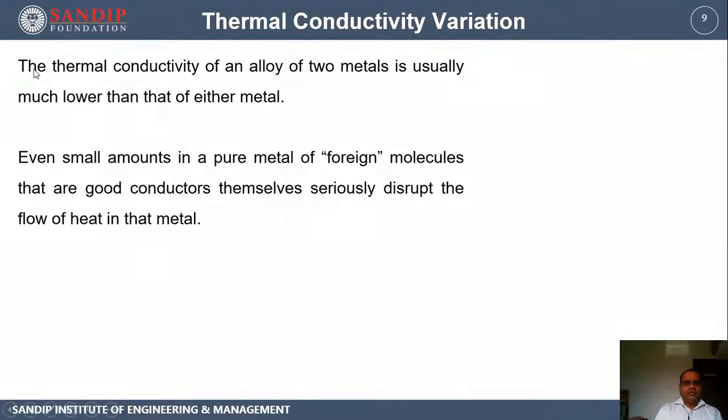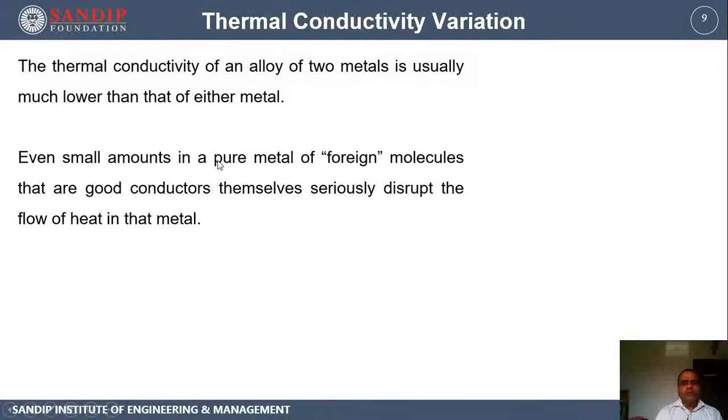Now we'll see about alloys. An alloy means a combination of two metals. If you combine two metals at different temperatures, they can mix together and form a third material called an alloy. If two metals are alloyed, then the thermal conductivity of the alloy is usually much lower than either metal. The thermal conductivities of the parent metals are different, and the alloys are different. It is found that as compared to the parent metals, the alloys show lower values of thermal conductivity.